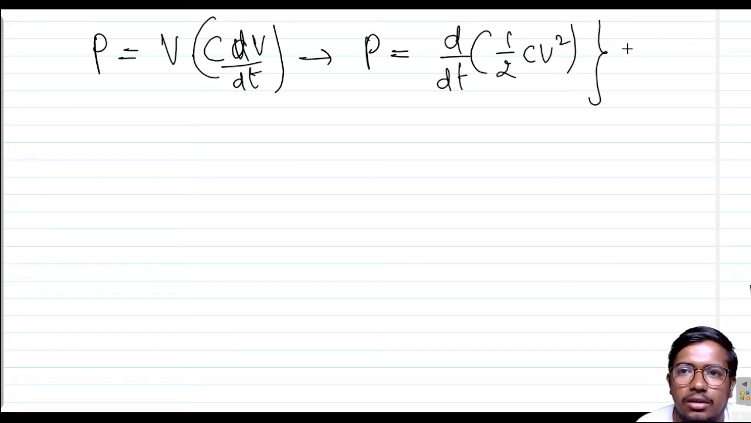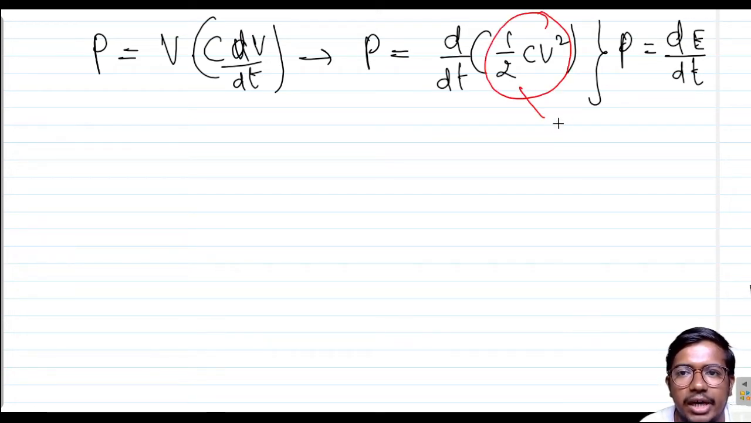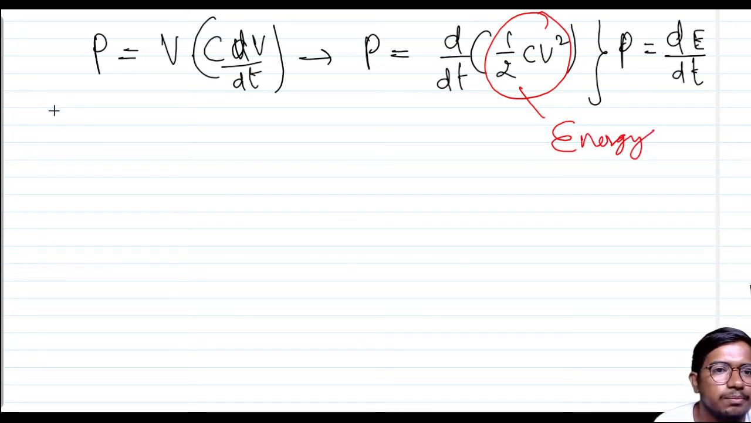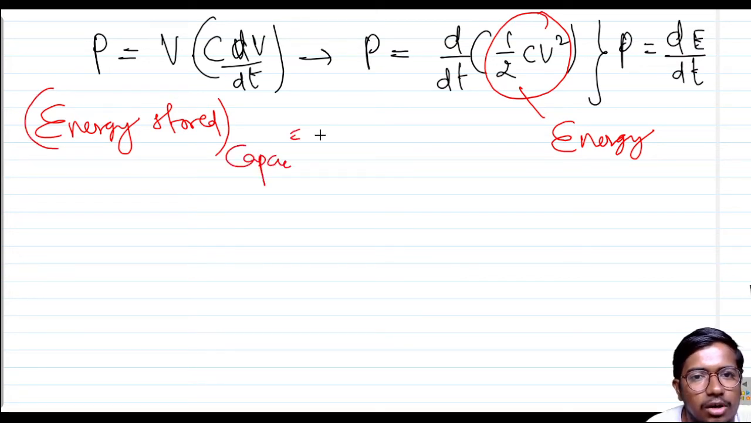But actually, power is equal to rate of work done. So the quantity inside the d by dt is indicating the energy accompanied with the capacitor, I mean the energy stored in the capacitor. So the energy which is stored in the capacitor is half of CV square. That's what I am concluding.